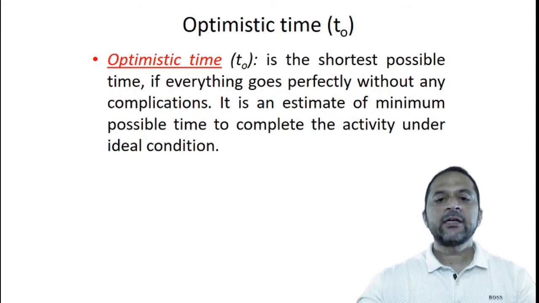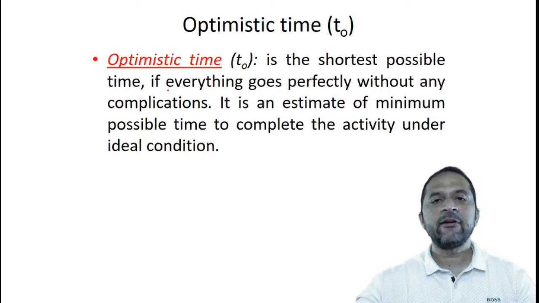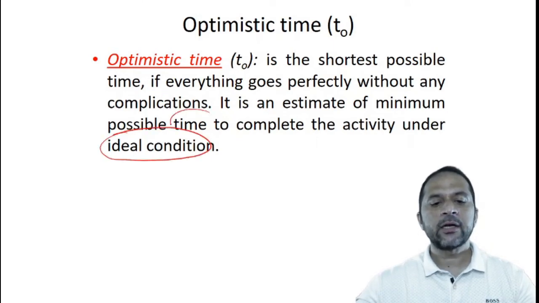Optimistic time, TO, is the shortest possible time if everything goes perfectly without any complications. It is an estimate of the minimum possible time to complete the activity under ideal conditions. So everything is ideal. In that case, what will be the time? It is the optimistic time, TO.